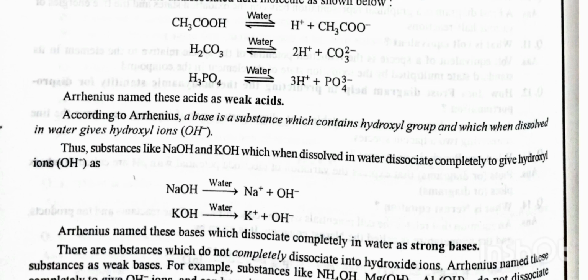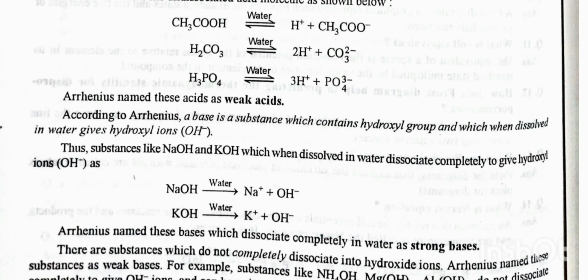CH3COOH at equilibrium attains H+ plus CH3COO-. H2CO3 gives rise to 2H+ plus CO3 2-. H3PO4 at equilibrium attains 3H+ plus PO4 3-. Arrhenius named these acids as weak acids.